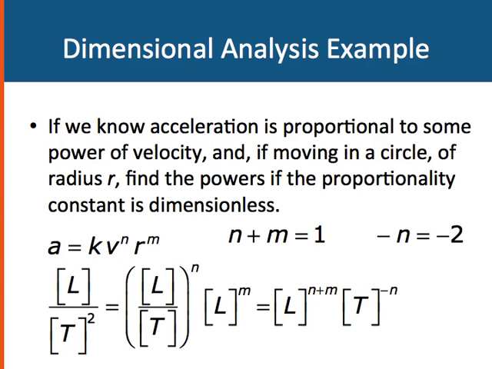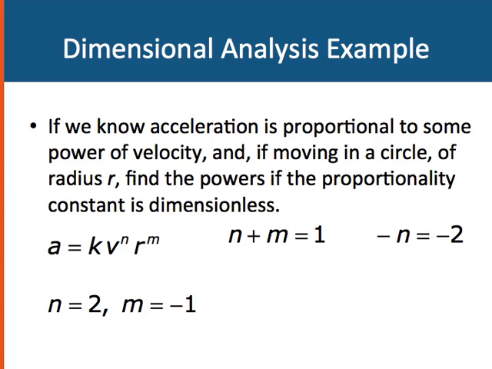And on the right-hand side, we have t to the minus n power, and on the left-hand side, we have t to the minus 2 power. So we know that minus n has to equal minus 2. So then it's pretty easy to solve for n and m. n is equal to 2, and plug that in, we get m equals minus 1. So now we throw that into our equation. We see acceleration is proportional to v squared over r.